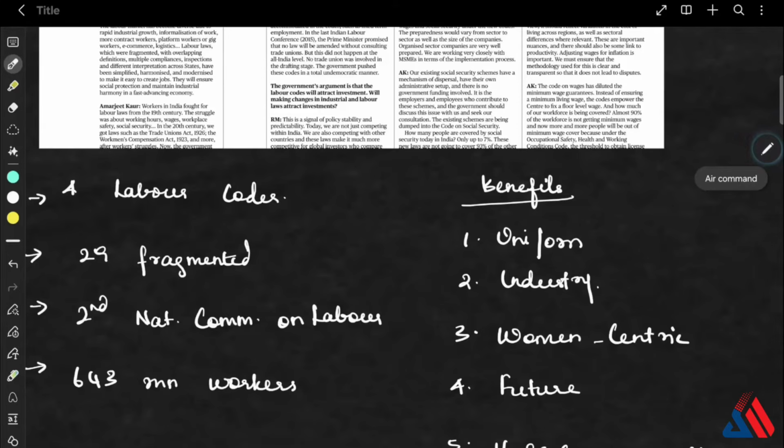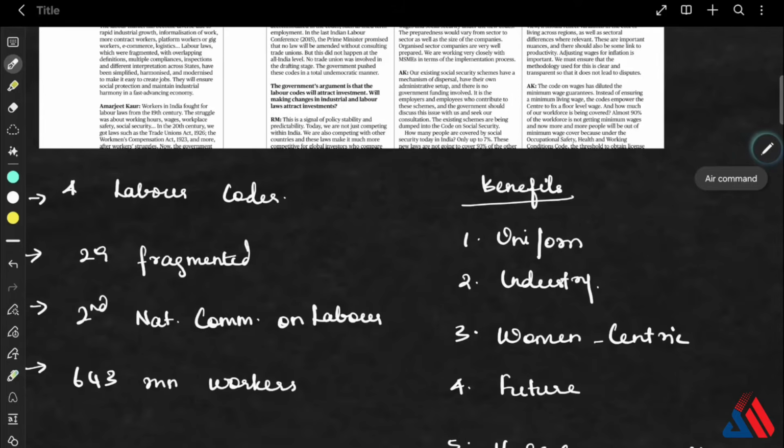Now, what are the major benefits for workers? The first benefit is that it provides uniform protection. That is, universal minimum wages, where we are fixing a national floor wage. Then written appointment letters have been made mandatory. There is 48-hour week clarity, and there is also clear mention of overtime payments. So this shows that this kind of protection now becomes uniform.